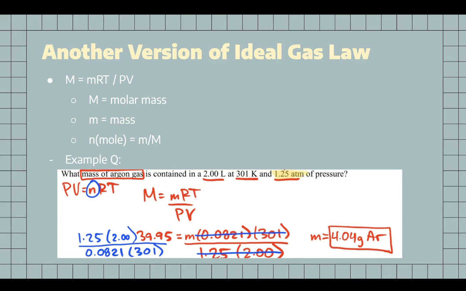An example question for this version of the ideal gas law is: what mass of argon gas is contained in a 2 liter container at 301 Kelvin and 1.25 atm of pressure?